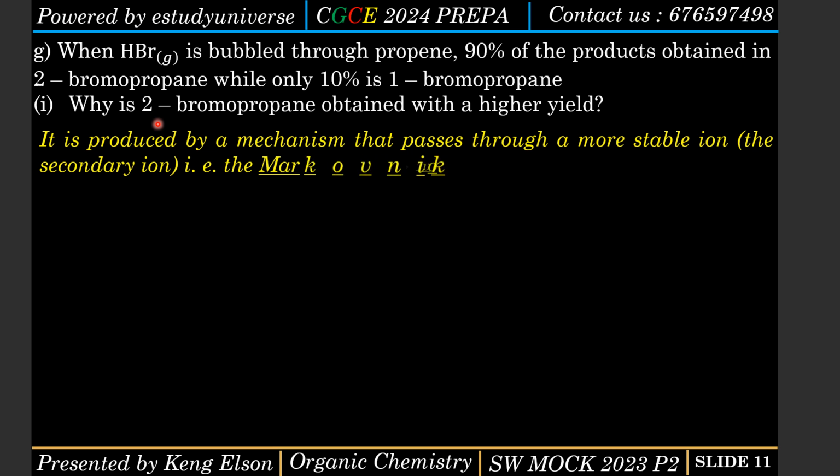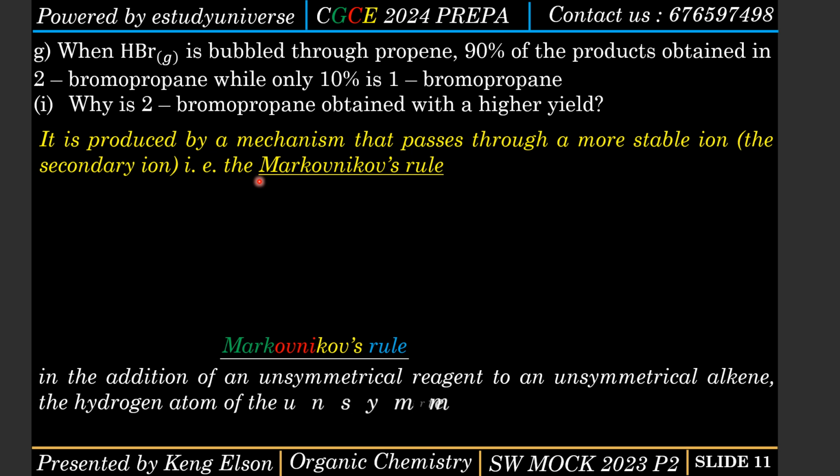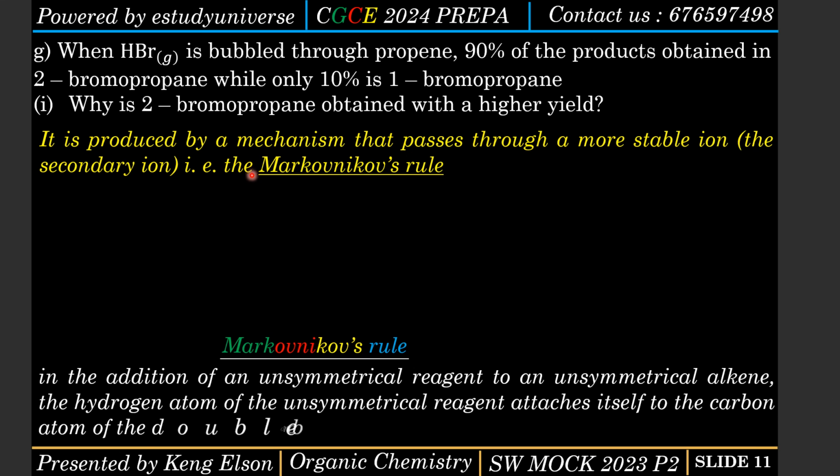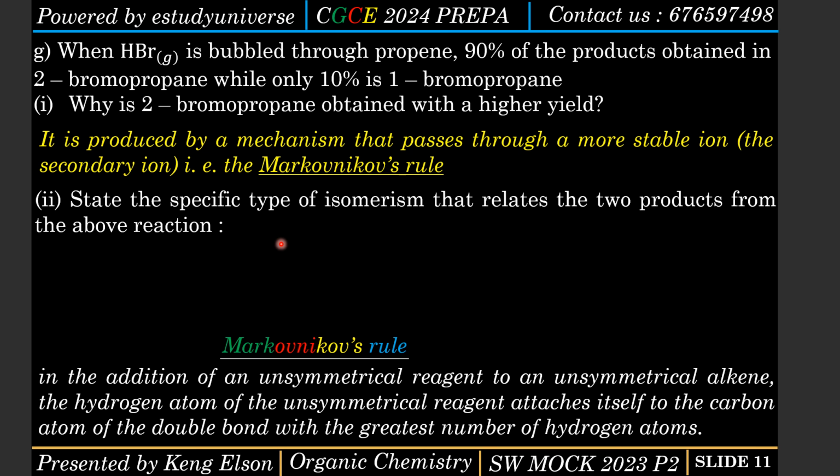What is Markovnikov's rule saying? Markovnikov's rule is saying that when we add an asymmetric or unsymmetrical reagent to an asymmetric alkene, the hydrogen atom of that reagent will attach itself to the carbon atom of that alkene containing the highest number of hydrogen atoms. Okay, so the second question is saying that we should state the specific type of isomerism that relates the two compounds above. What is it? It is position isomerism, right? Because we have 2-bromopropane and 1-bromopropane.